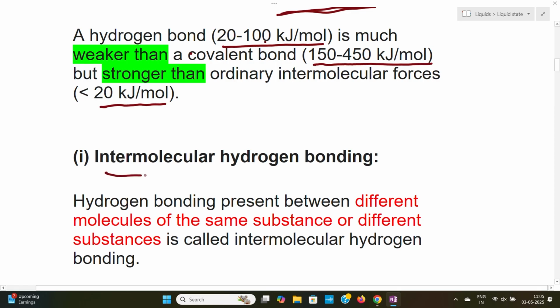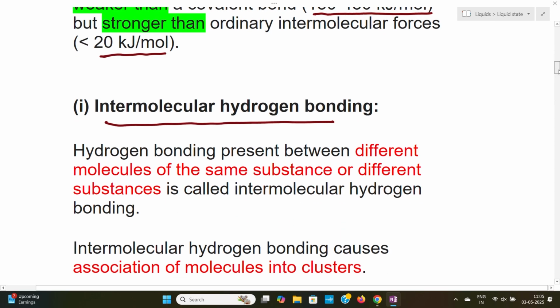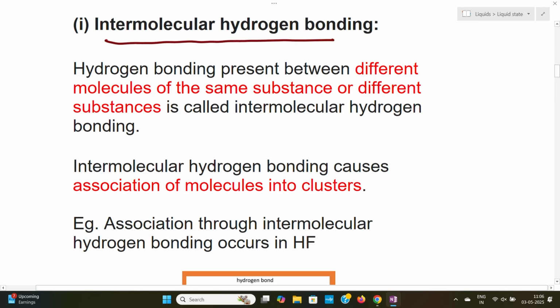Intermolecular hydrogen bonding, as the name says, is between two molecules. That is the definition here: hydrogen bonding present between different molecules of the same substance or a different substance is called intermolecular hydrogen bonding.